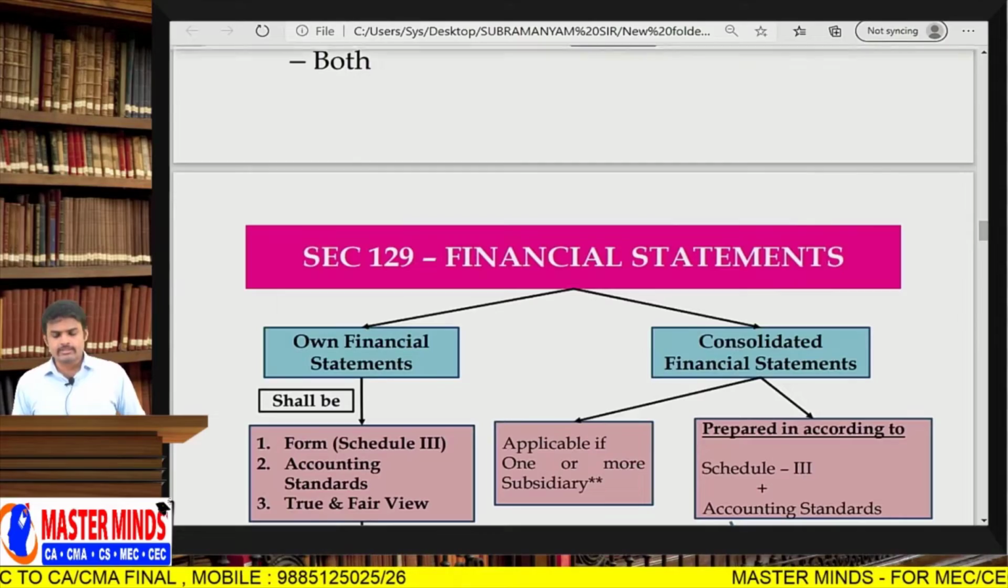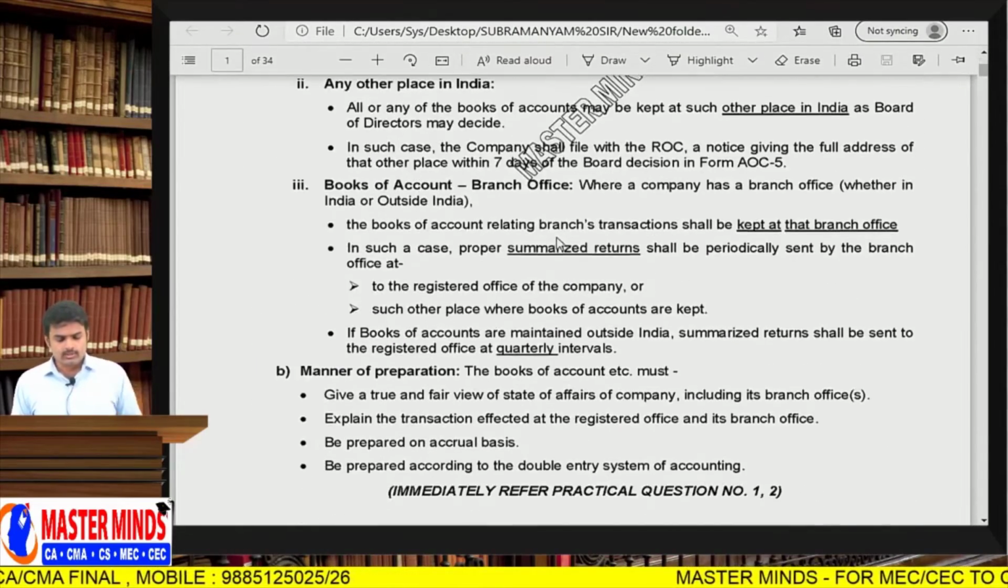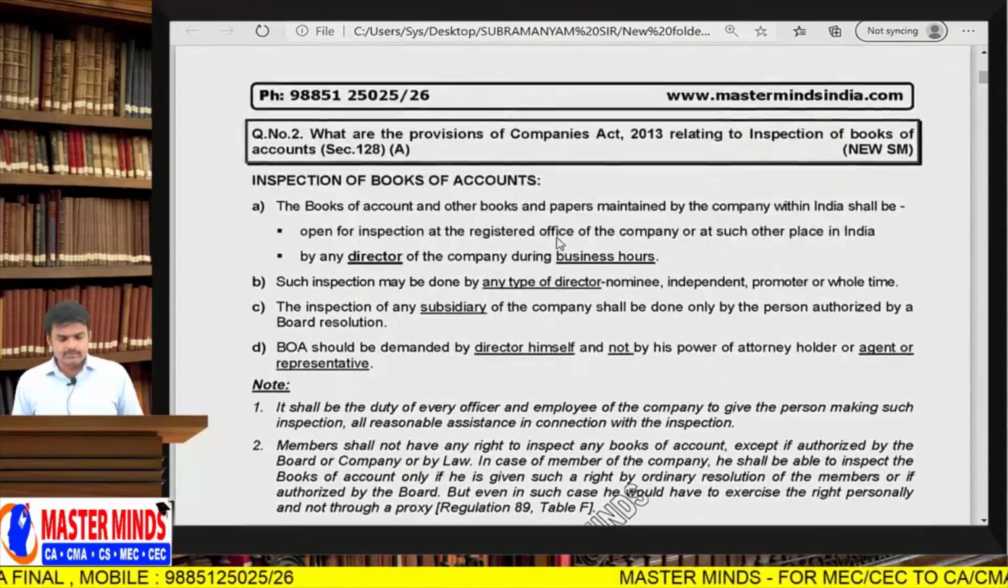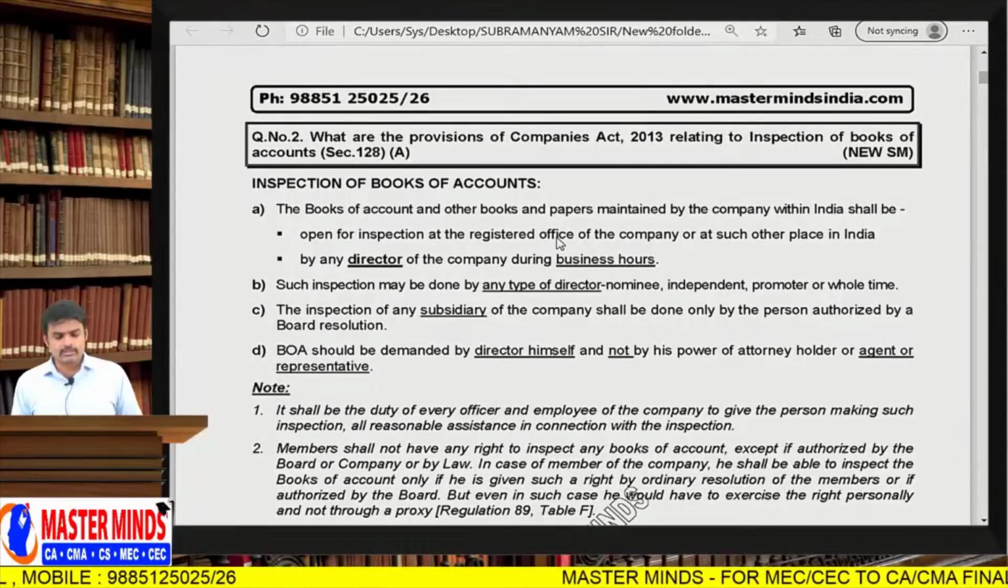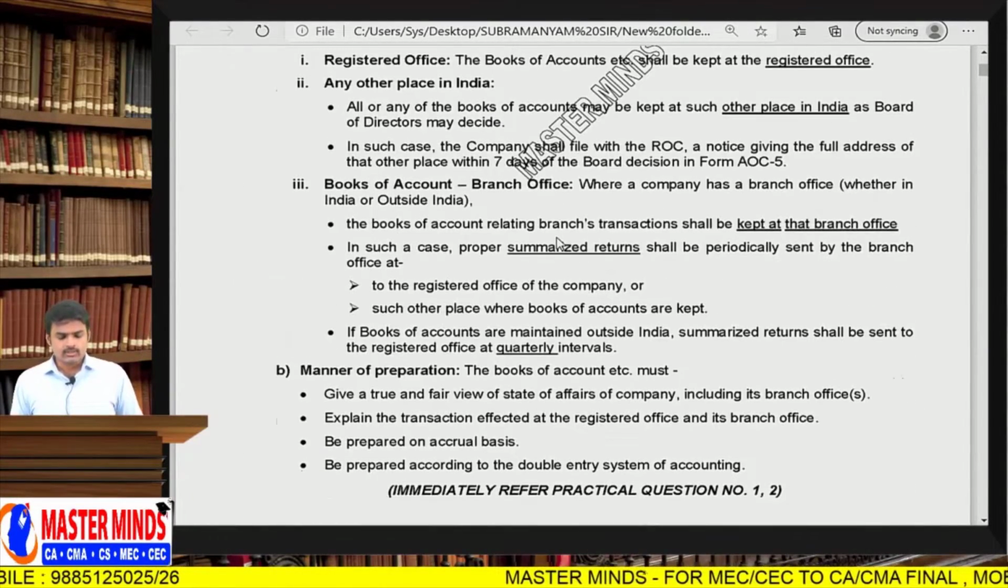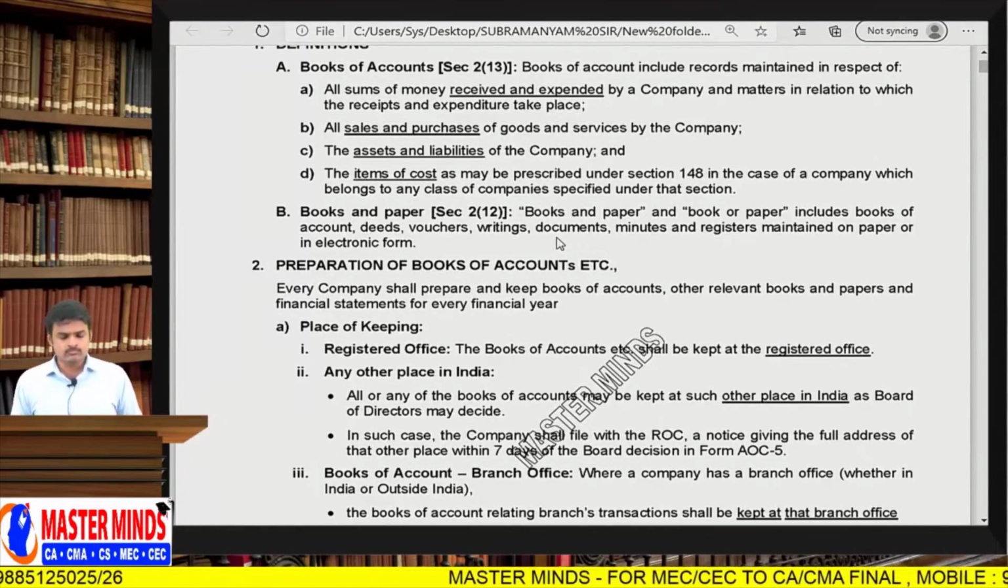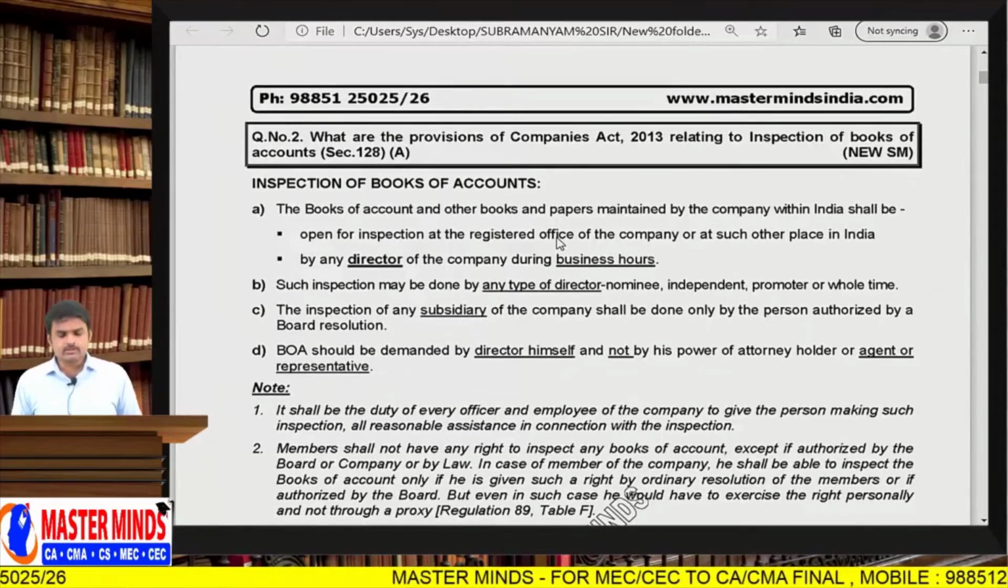Even if you look into the material also, question number 1 is completed. Inspection of books of accounts. This point I need to discuss with you.